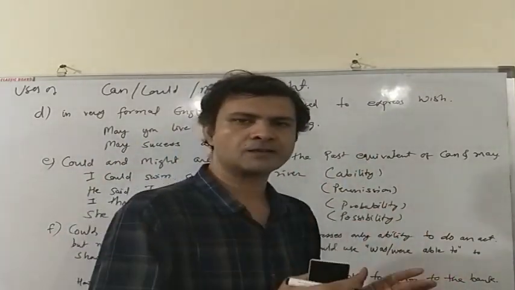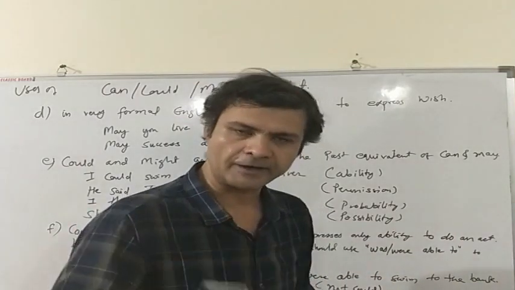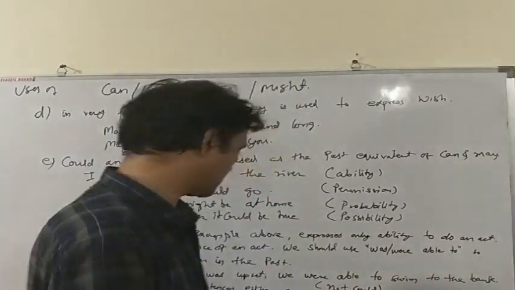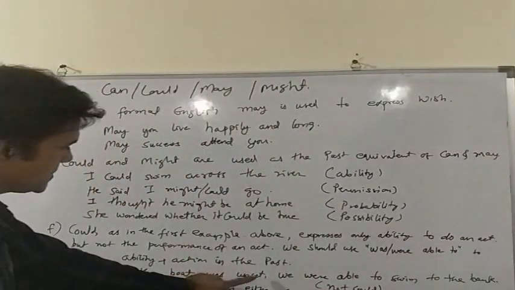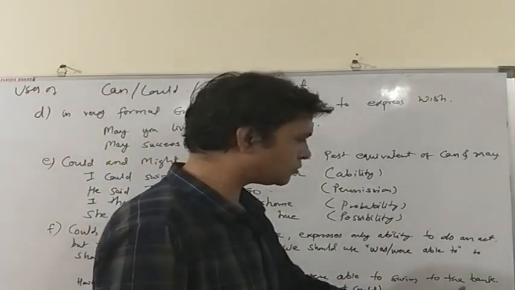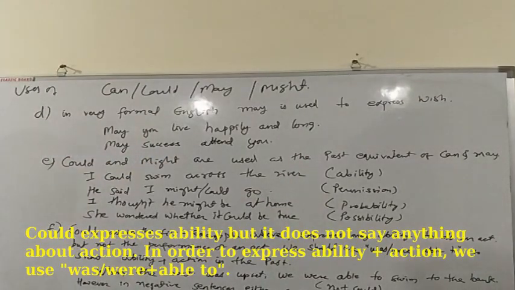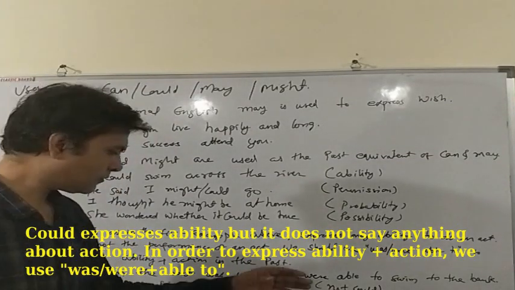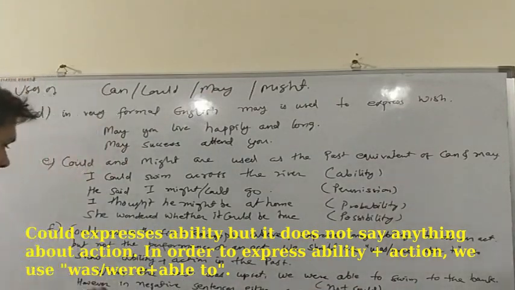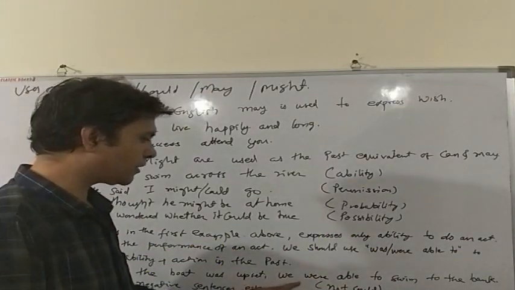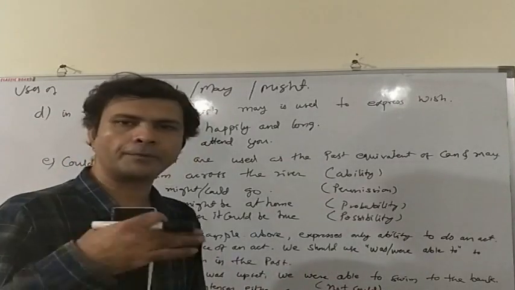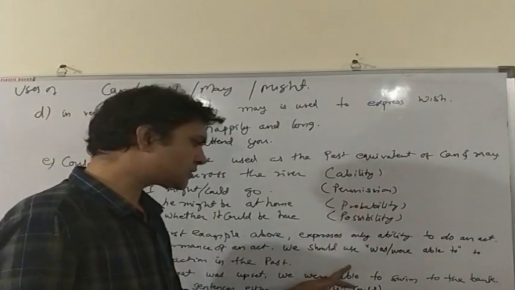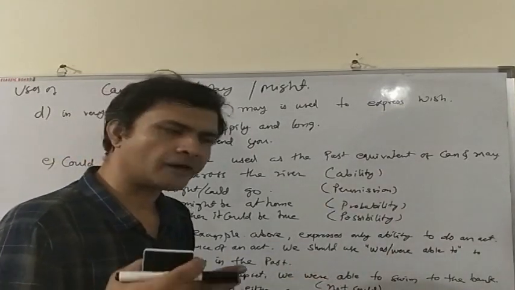If we have to say that I was able to do something and I did, then we will use I was able to. We won't use I could. As for example, when the boat was upset, we were able to swim to the bank. Here we have used we were able to. What it suggests is that we had the capability to swim and reach the bank and we did it. If we use could, then it won't say whether we did or did not reach the bank.